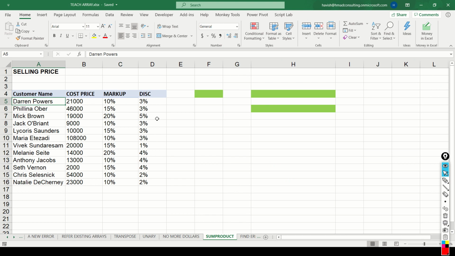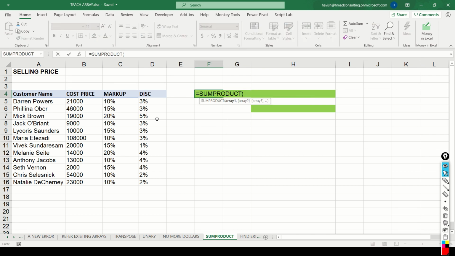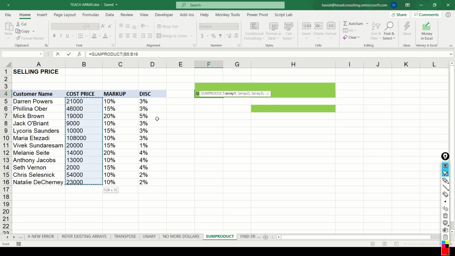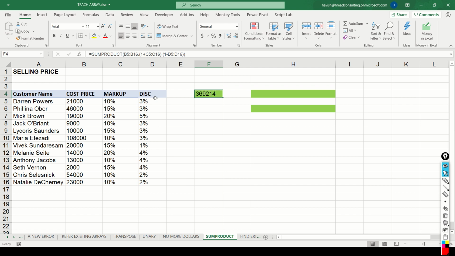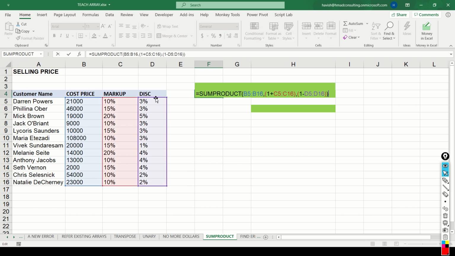In this example, we have 12 names with the cost price, the markup, and the discount percentage. Now, if we were doing this manually, this is how we would have done it. This is the old way of doing it, which would be equal to SUMPRODUCT. The array 1 is the cost price. Array 2 would be 1 plus the markup percentage. And array 3 will be 1 minus the discount percentage. And the result would be 369214.